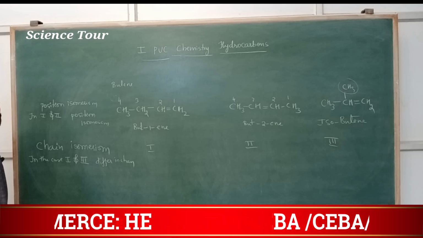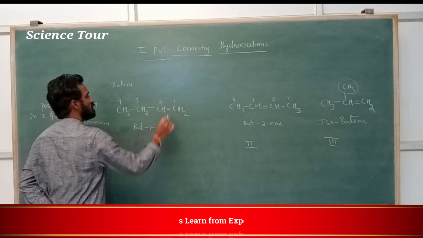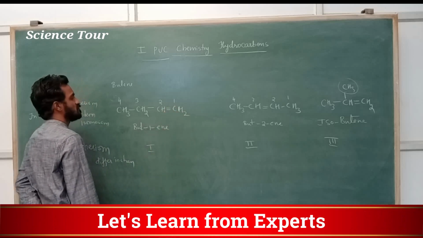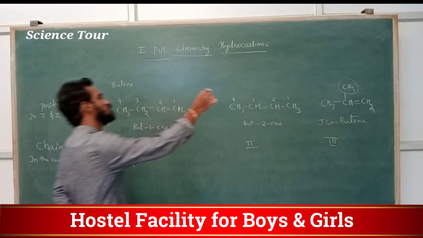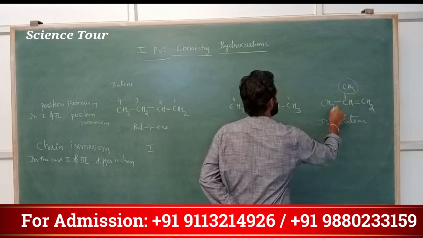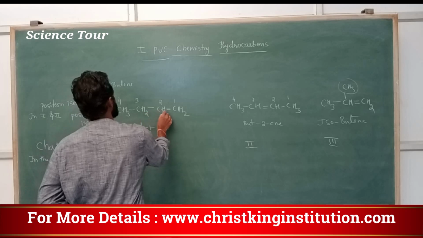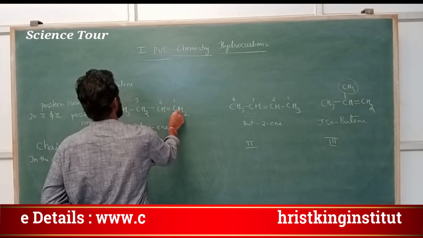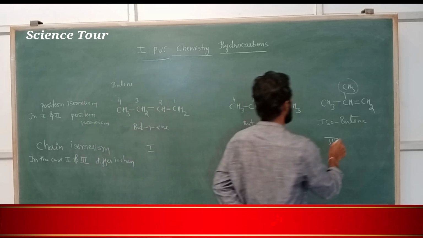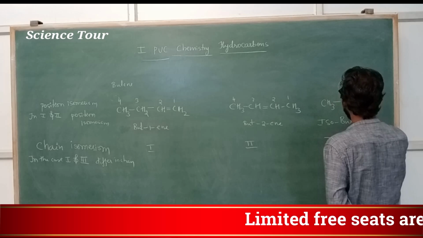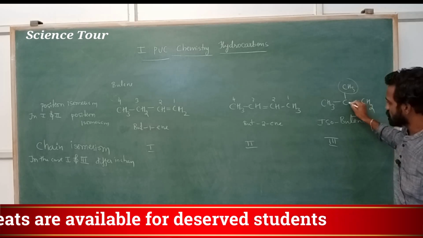Both the compounds are butene. 4 carbon atoms, how many hydrogen atoms? 3, 4, 5, 6, 7, 8. 8 hydrogen atoms are present. C4H8. Okay, here one is missing. Sorry, my dear students, here there is single H. See here the correction.